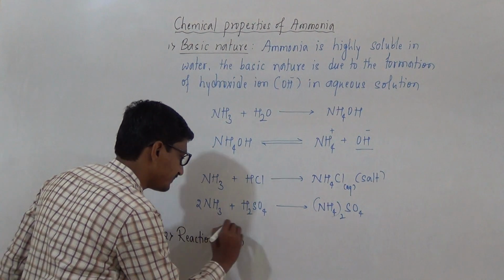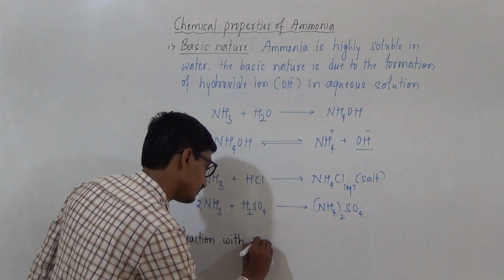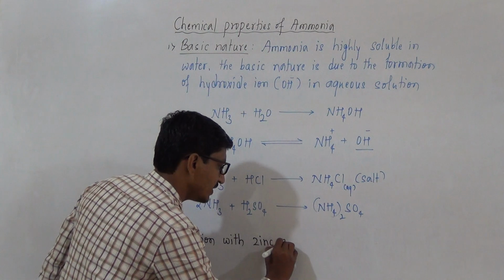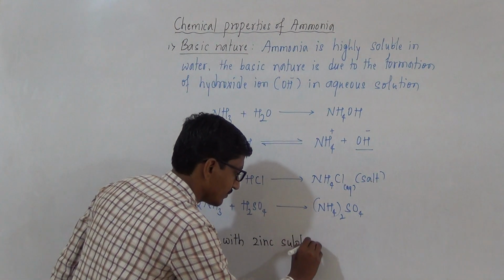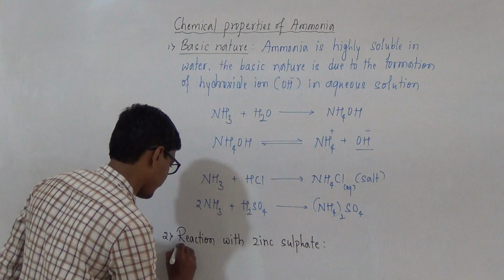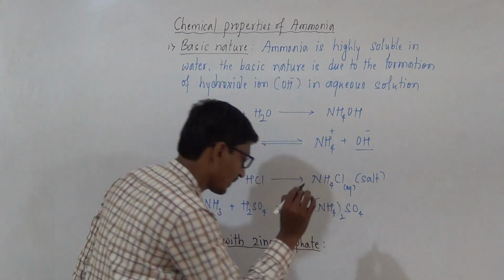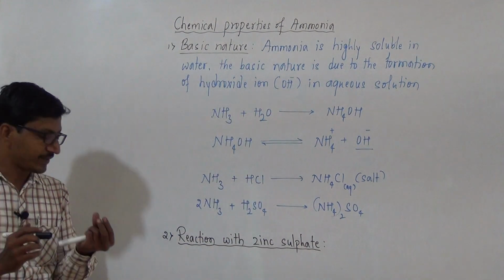Second one is reaction with zinc sulfate.